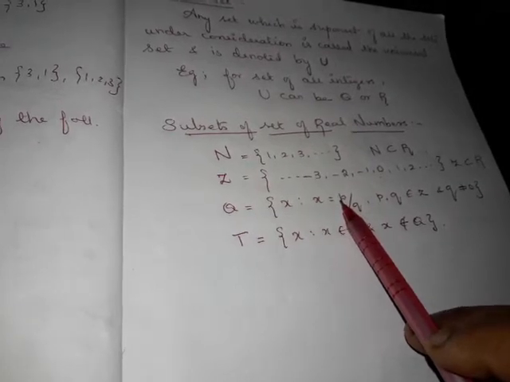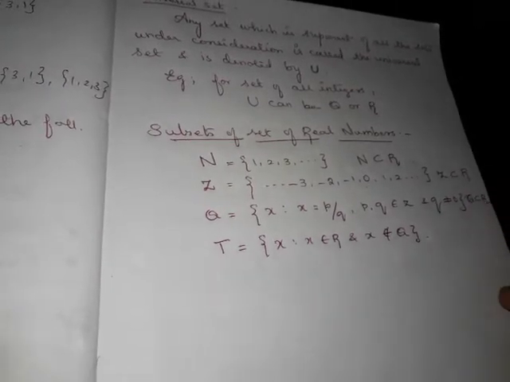Any number which is of the form p by q, where both p and q are integers and the denominator is not equal to 0, will become a rational number, right? So, Q is the set of all x such that x is equal to p by q, where p belongs to Z and q is not equal to 0. Then again, Q is also a subset of R.